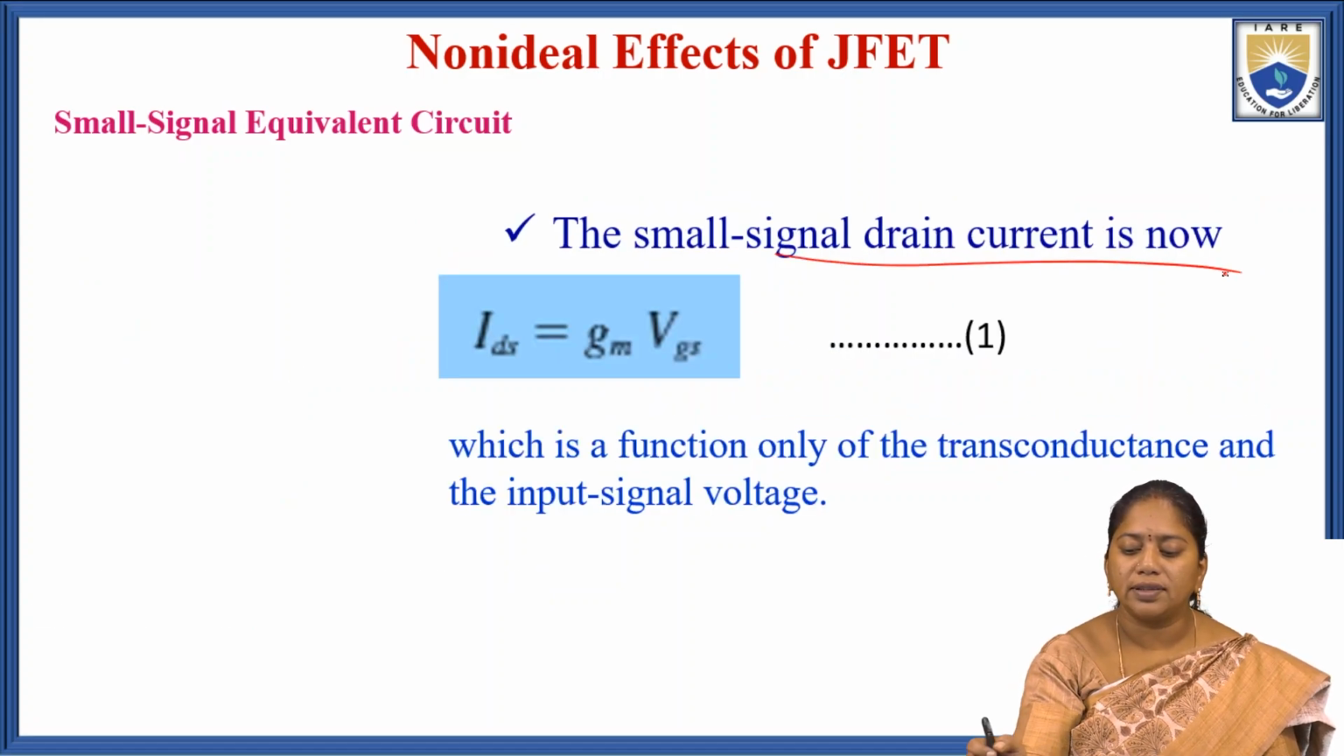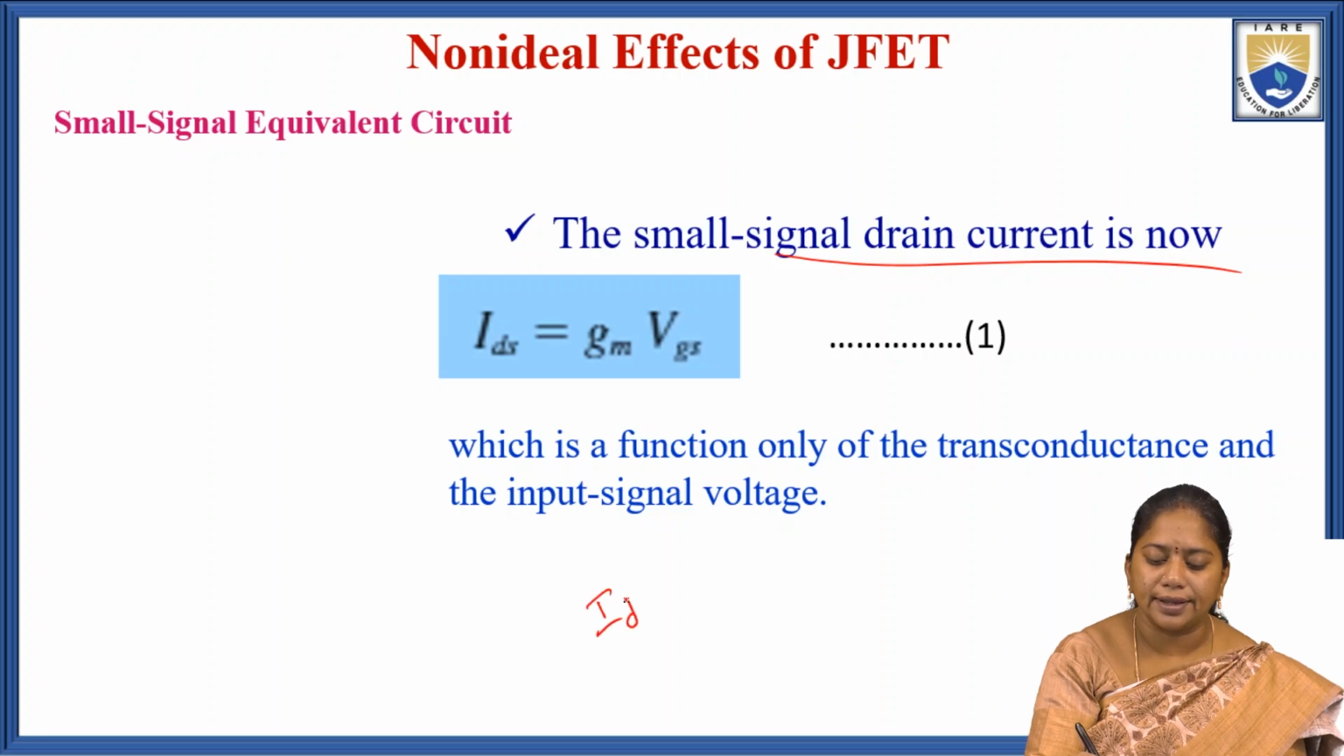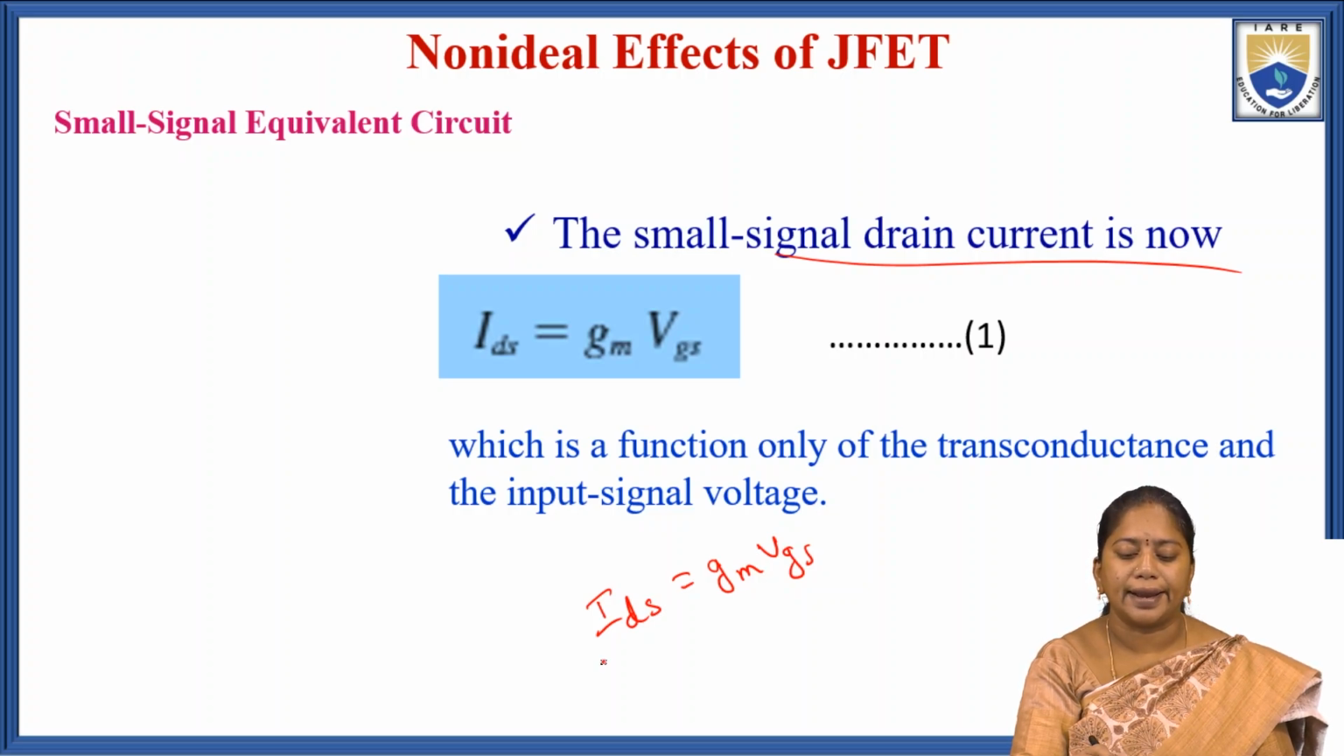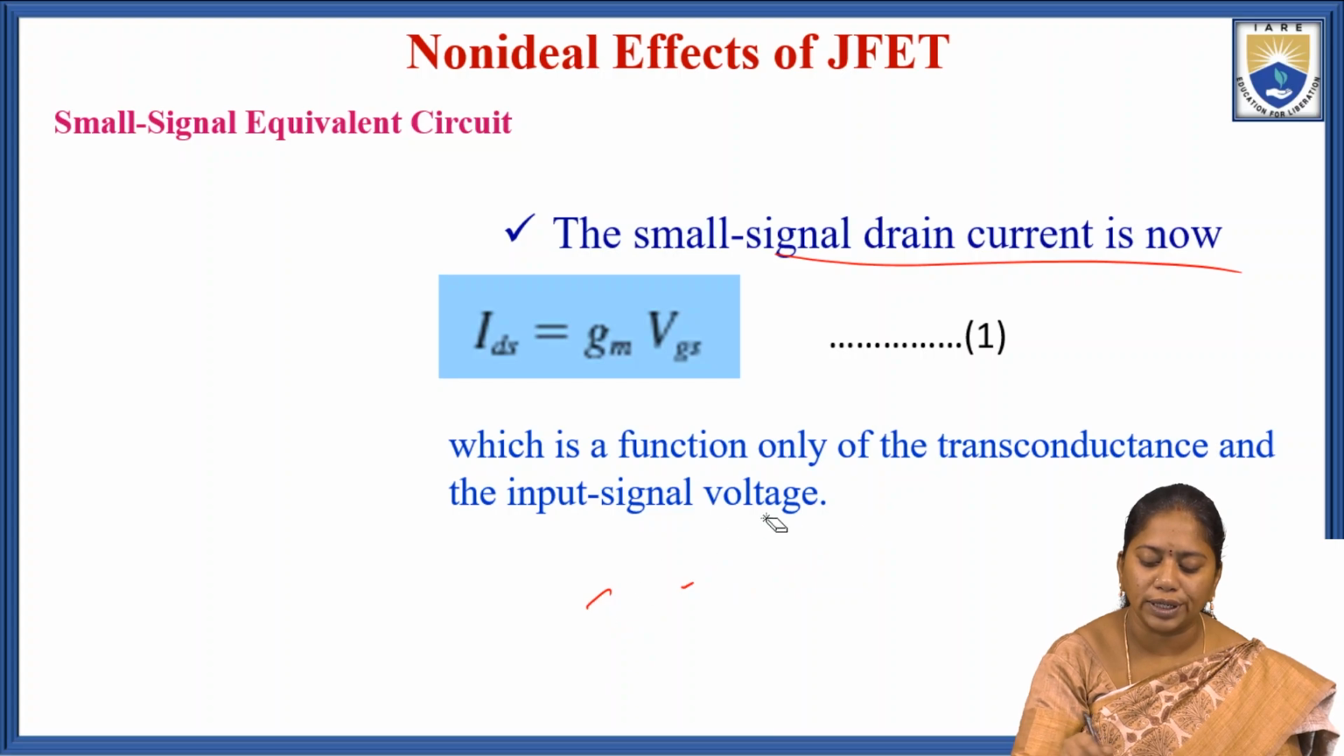The small signal drain current is IDS equal to GM into VGS, which is a function only of the transconductance and the input signal voltage.